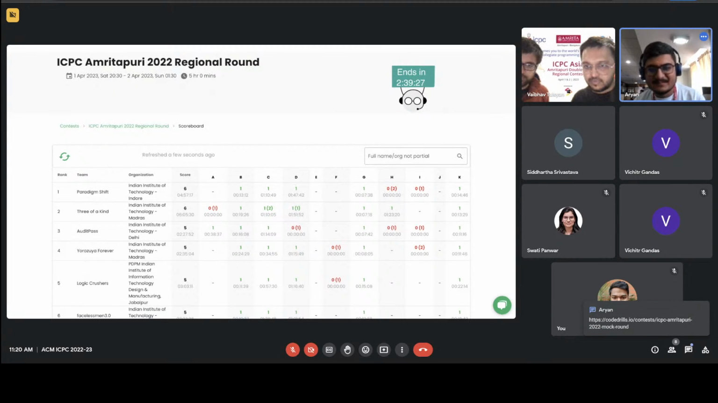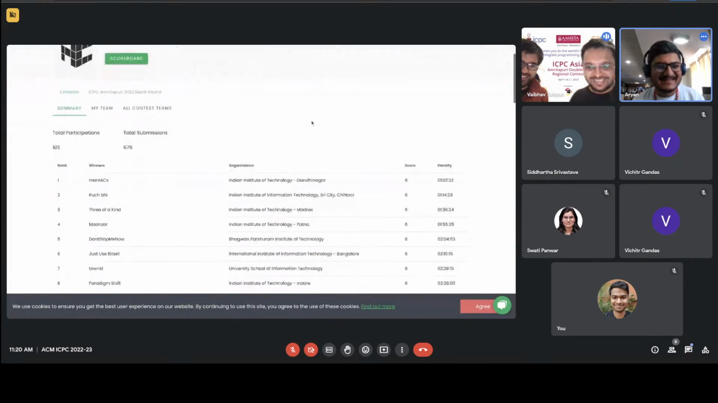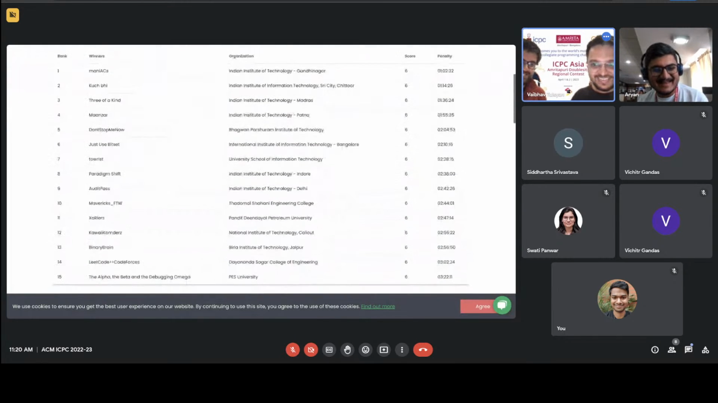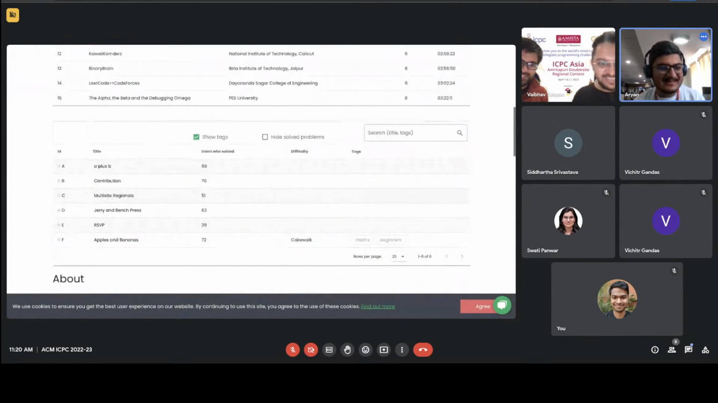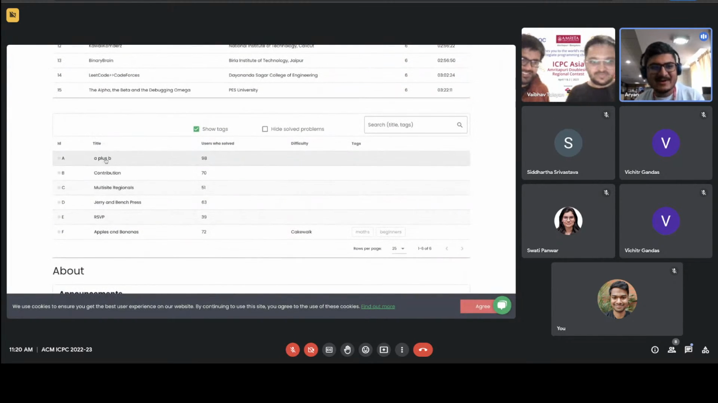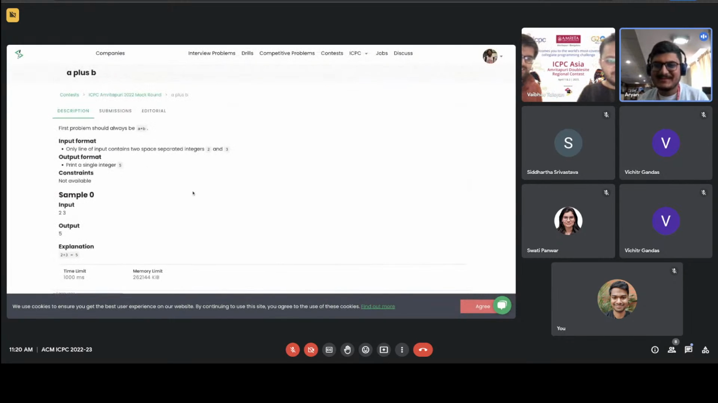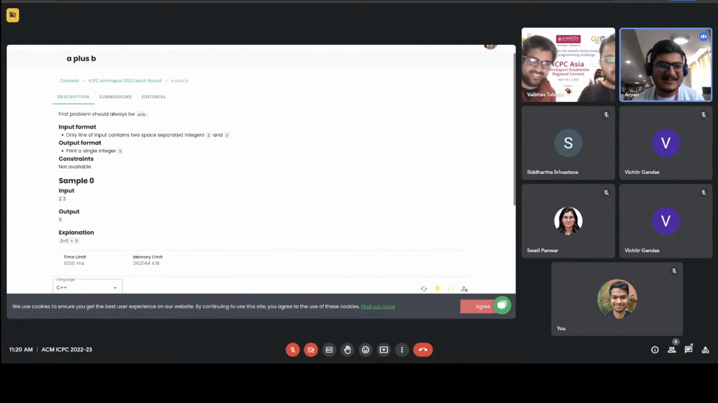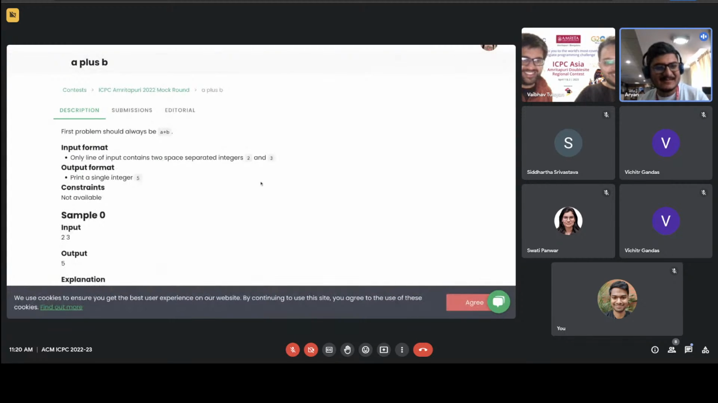So, one spoiler ahead: the date yesterday was 1st of April. We did multiple things over here. The first problem was A plus B, which I wanted to have as a cakewalk problem in this round, but no one supported me. So let's just read the problem. The first problem should always be A plus B.